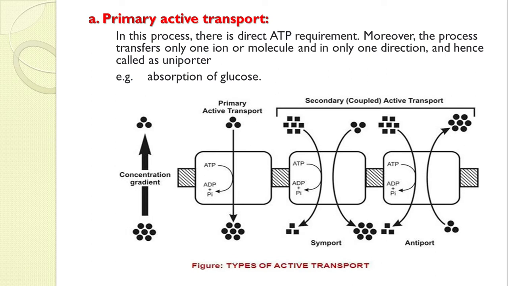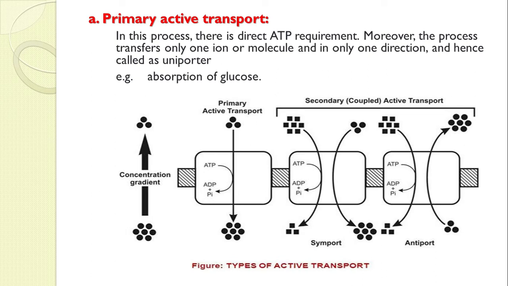Efflux is not possible here; the drug will not come back to the initial site. That is not possible in primary active transport. This is called primary active transport or uniporter, with only one direction of movement, and the example is absorption of glucose.